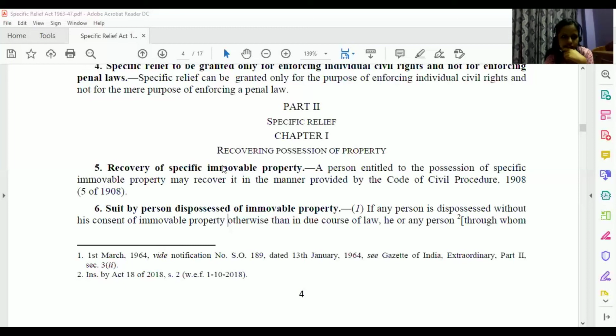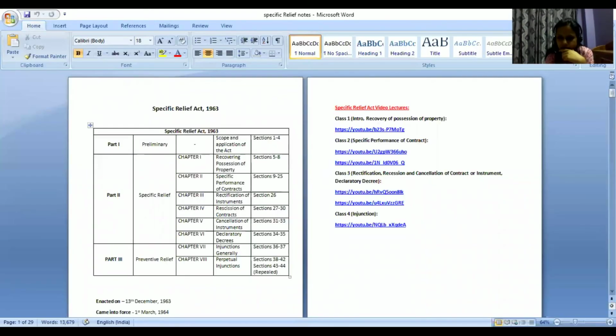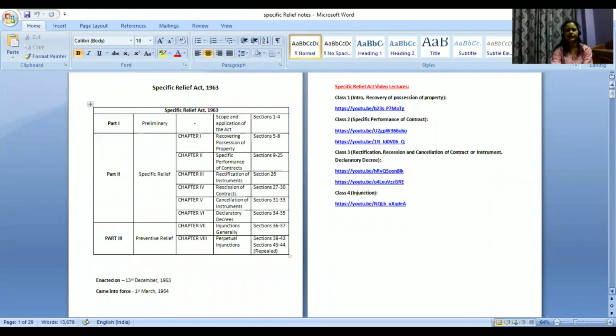Okay, so it was section 6 of the Specific Relief Act.